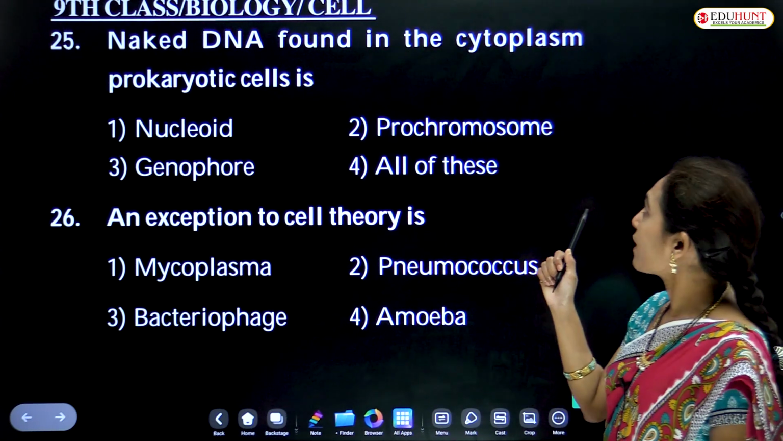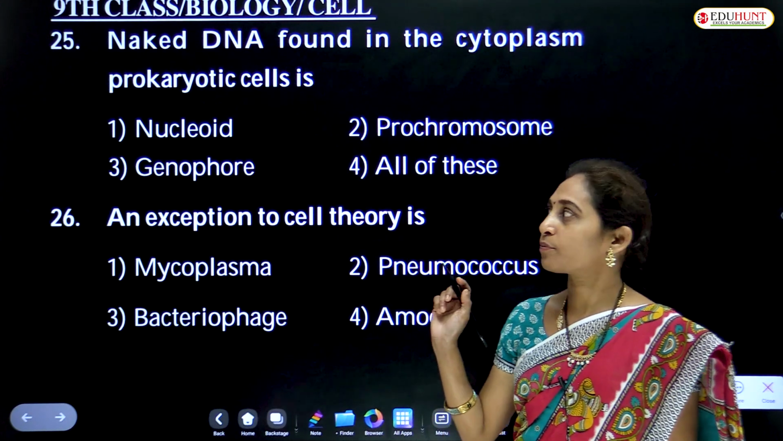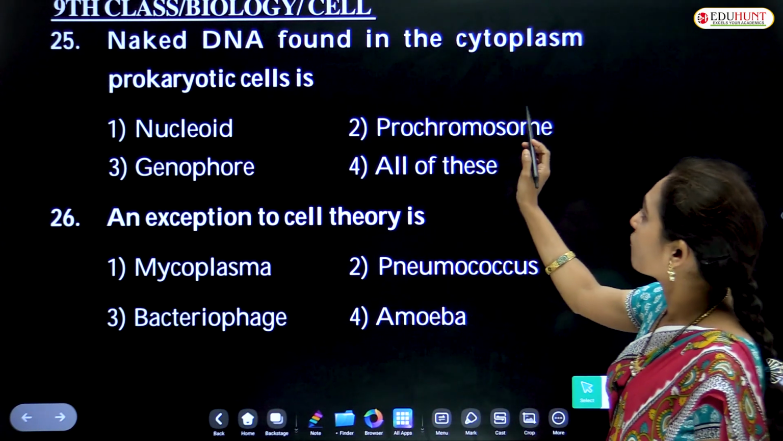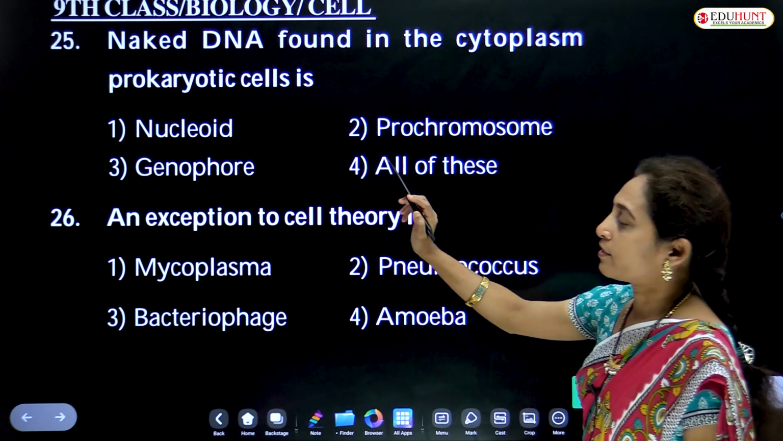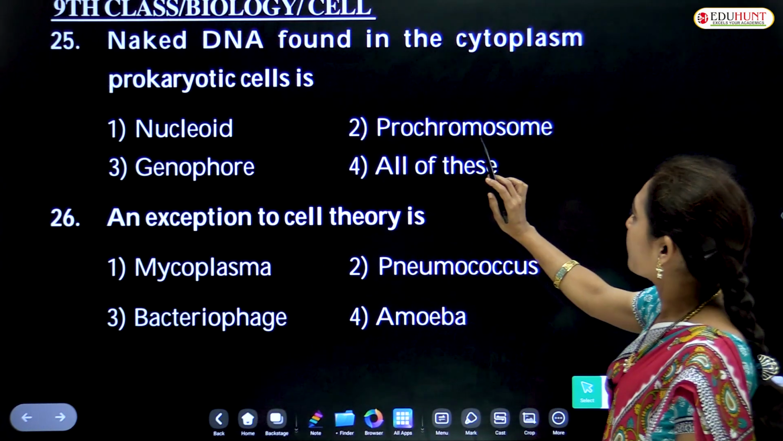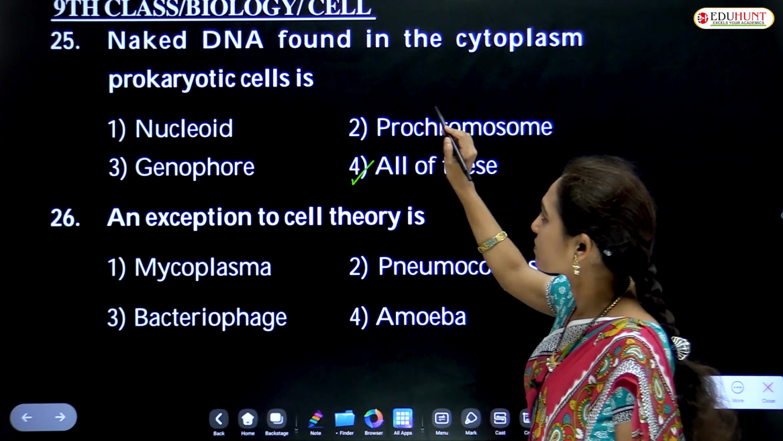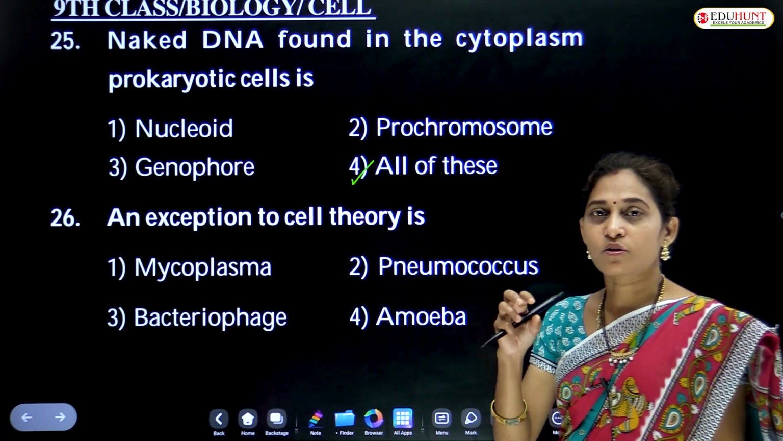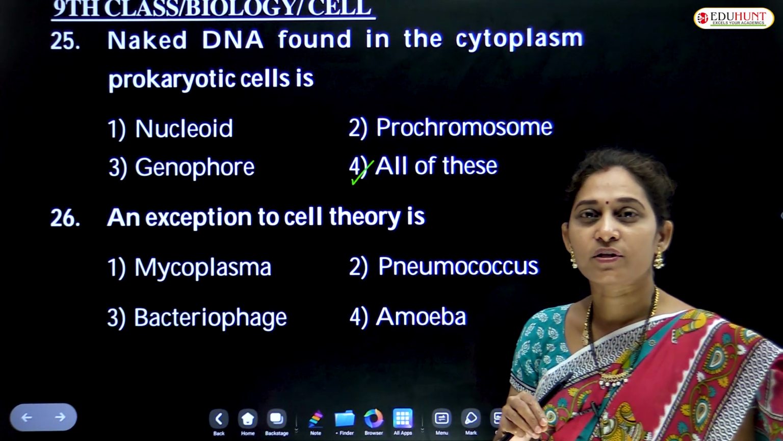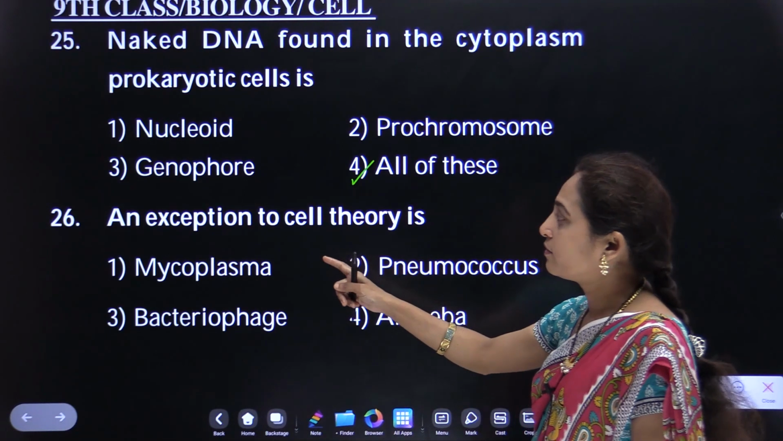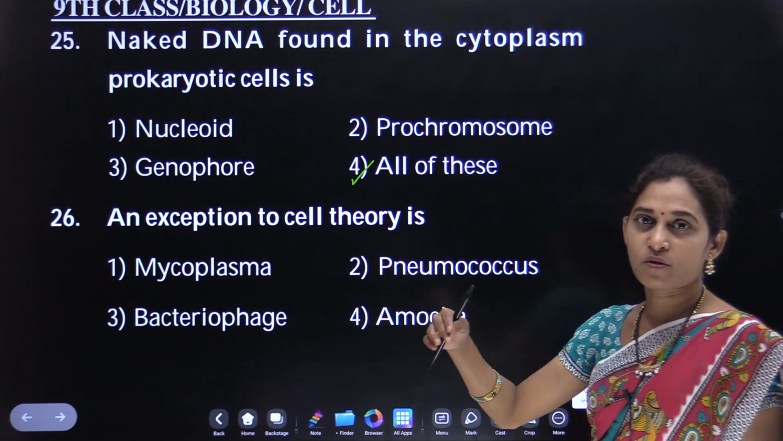Naked DNA found in cytoplasm of prokaryotic cells is nucleoid, genophore, prochromosome, all of this. Answer is all of this. Nucleoid, the chromosome or the genetic material of prokaryote is known as nucleoid. Also called genophore, and also prochromosome because it is the previous